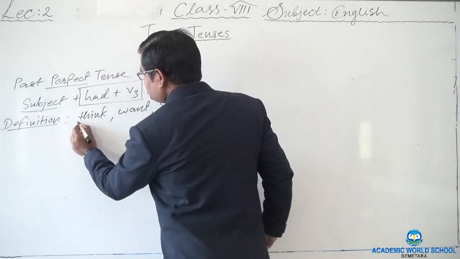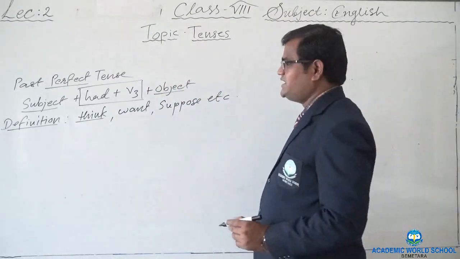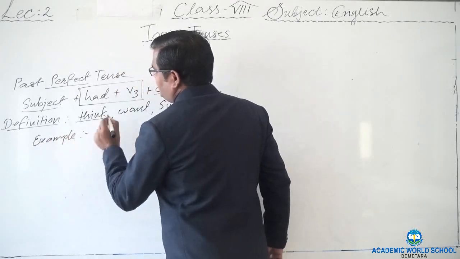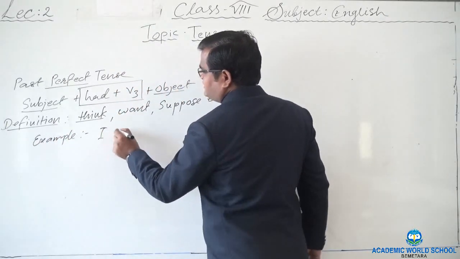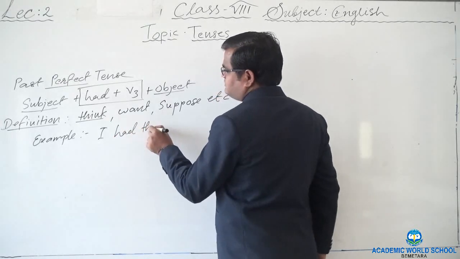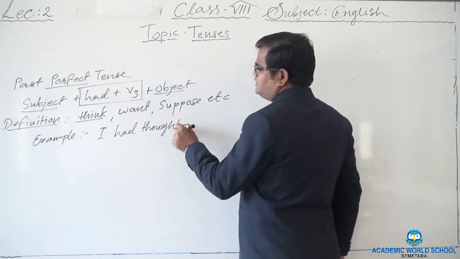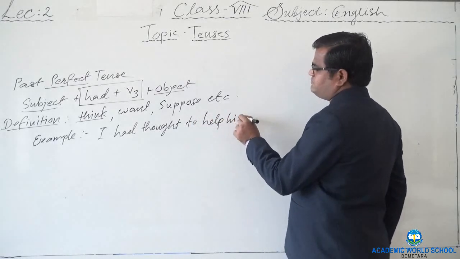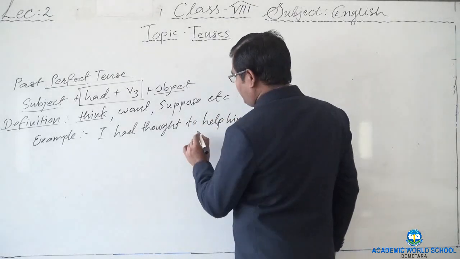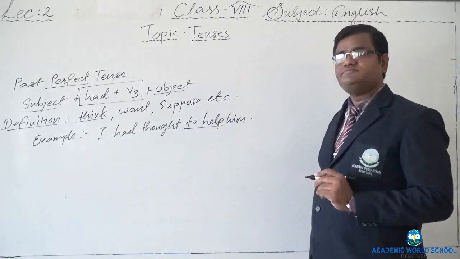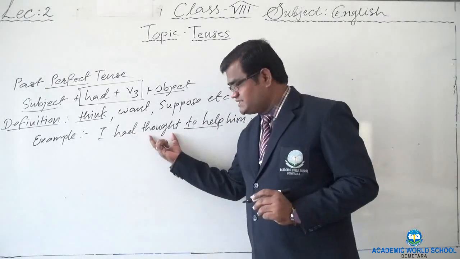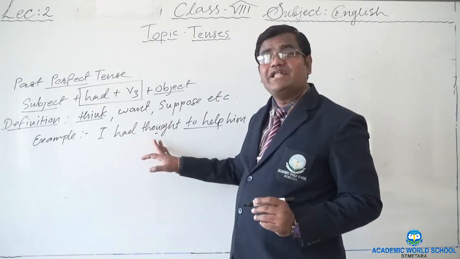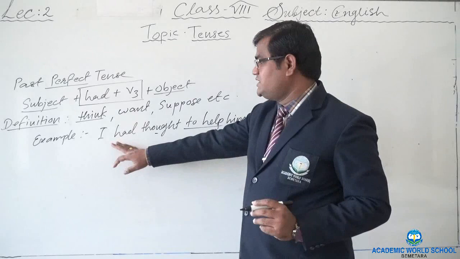Let's use think here in a sentence. Example: I had thought to help him. The action is of helping. Thinking is the main verb, thought, and helping is the infinitive here.